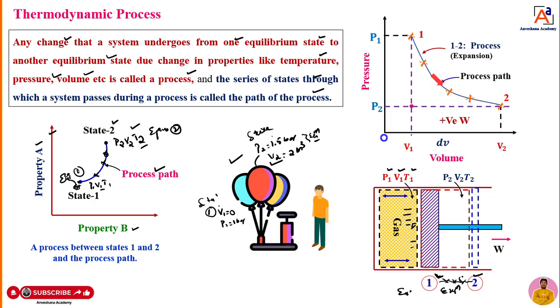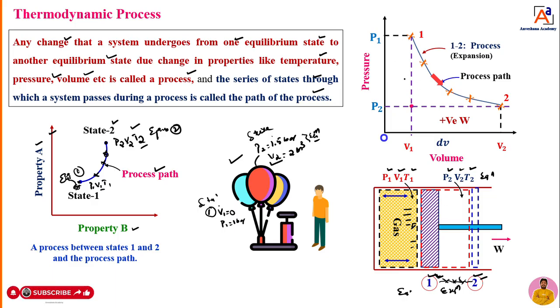When it moves from point 1 to point 2, the properties change to P2, V2 and T2. But again here also there is equilibrium. That means the pressure is again going to attain the equilibrium condition. If the system undergoes from one equilibrium state to another equilibrium state due to a change in pressure, temperature or volume, we can call that a thermodynamic process. The variation of pressure and volume we can show in a PV diagram.